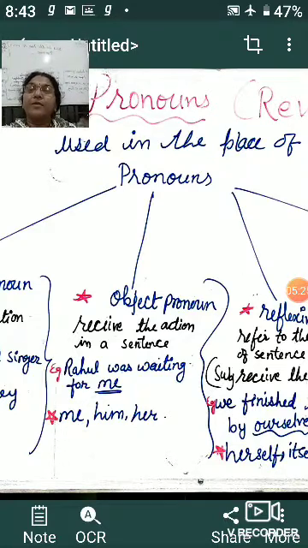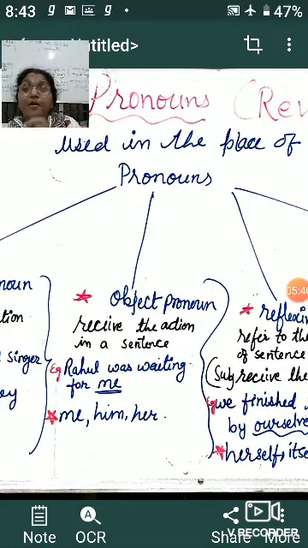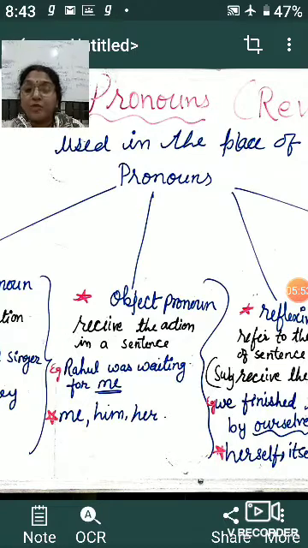Waiting for the school bus. So whatever is being used in the predicate section of the sentence, that predicate section will consist of a verb and an object. So in the place of the object, if we are using a pronoun, then that pronoun is called an object pronoun.